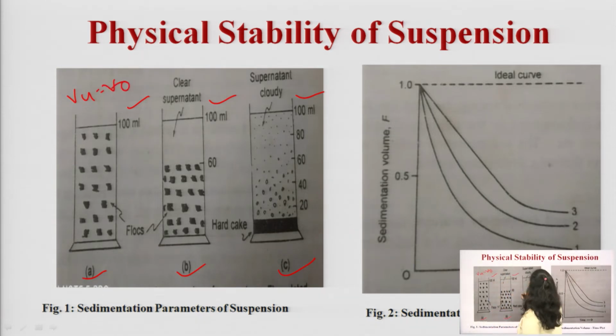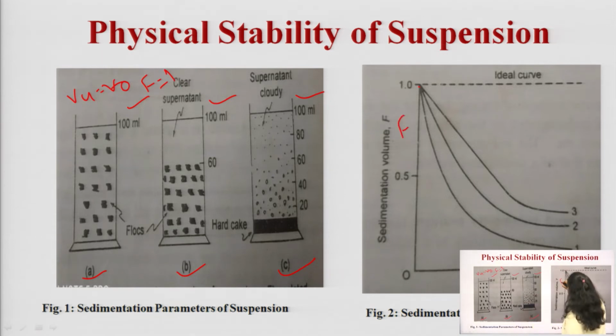That means the value of sedimentation volume is 1. So, if we plot a graph between sedimentation volume versus time, by taking time on the x axis and sedimentation volume on the y axis, at 0 time interval we observe that no sedimentation takes place.